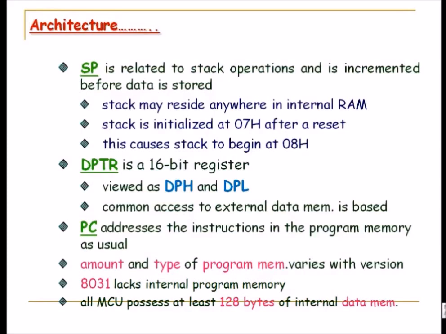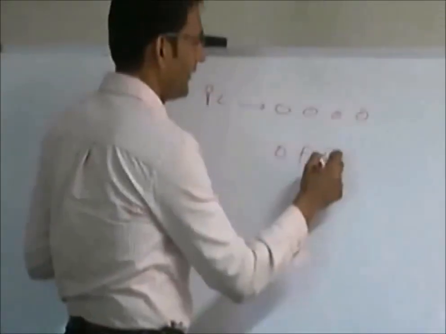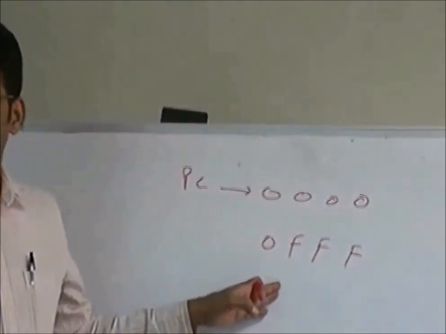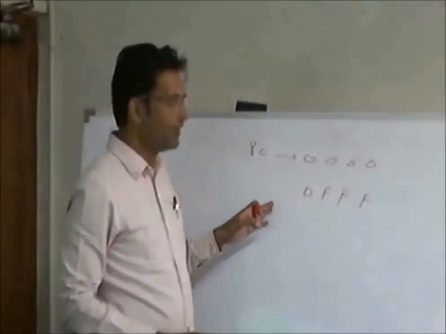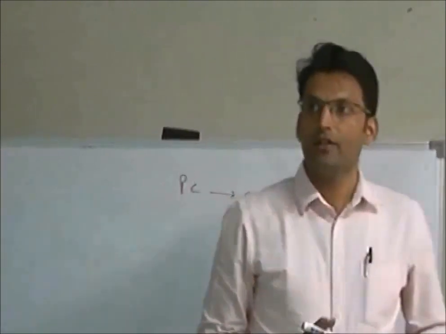If it is 4K or 64K, how far will the program counter go? Up to FF, all F's, it will go up to that. It starts from 00. So if it is a 4K memory, which is the case of 8051, the program counter will go from 0000 as the first location up to the end of 4K.